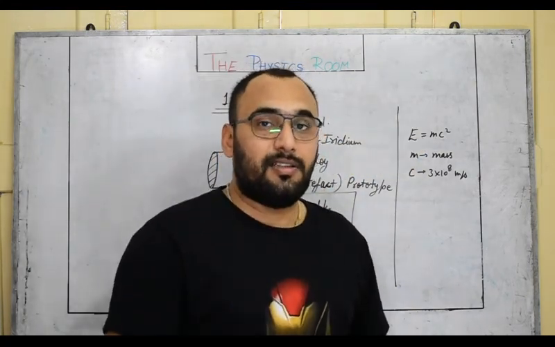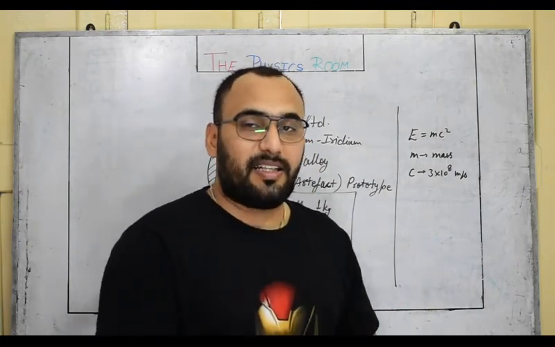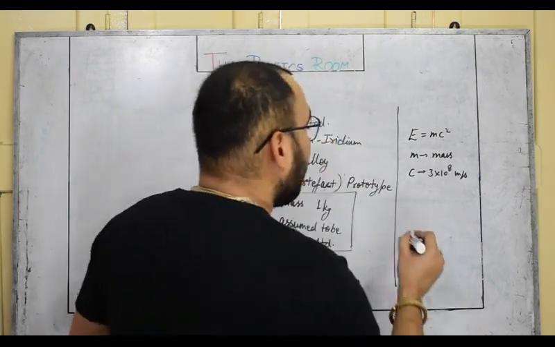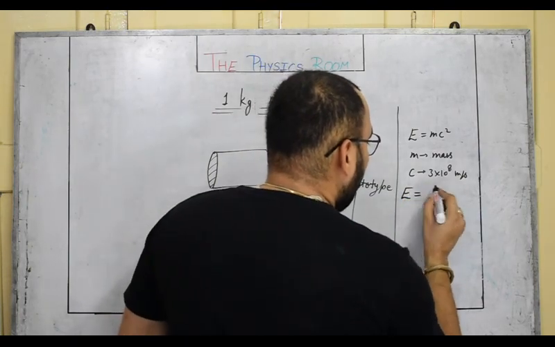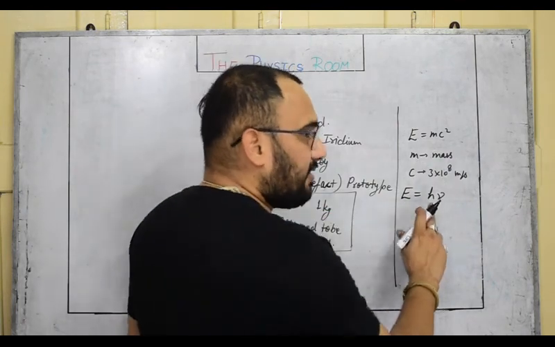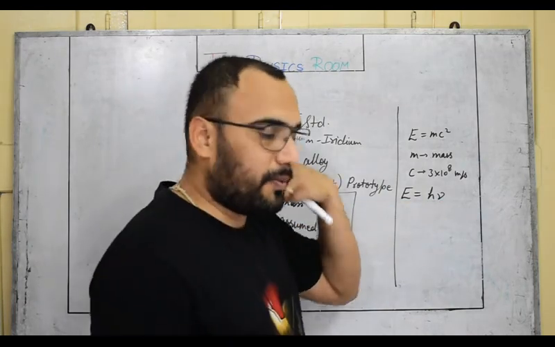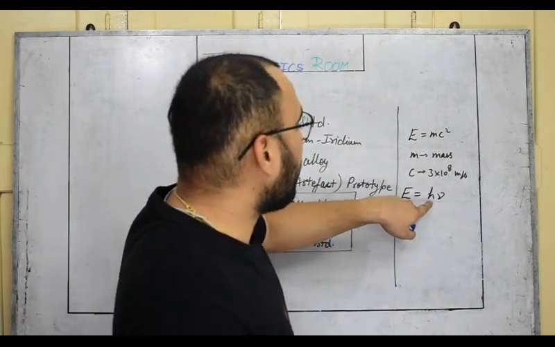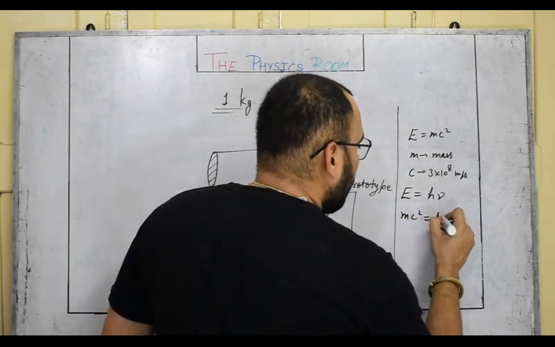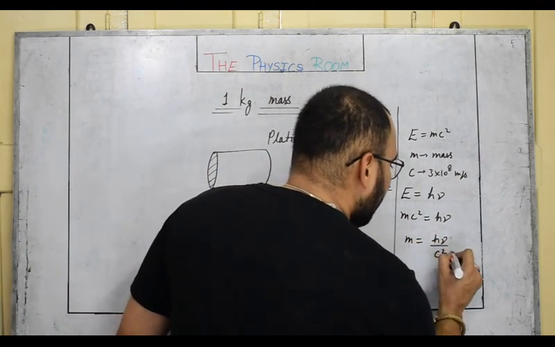And if it is energy, then according to different theories like quantum theory and electromagnetic radiation, that energy will be a kind of electromagnetic energy. For electromagnetic energy, the formula is E equals h nu, where h is Planck's constant, named after the scientist, and nu is frequency. We have already discussed frequency. So energy is also equivalent to h nu. If we compare these two formulations, mc square equals h nu, or we can write mass m as h nu upon c square.